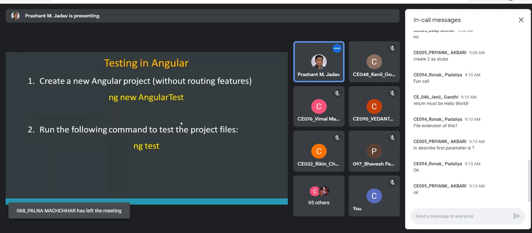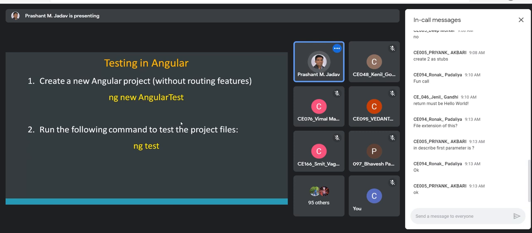For testing, we need to learn it separately. I am creating a separate Angular project. Whenever we create a new Angular project, by default it will have one module, app module, and one component, app component, and additional files like additional components, pipes, directives, and services you need to create yourself. After that, on the command line, you need to run the command ng test to test your Angular project.